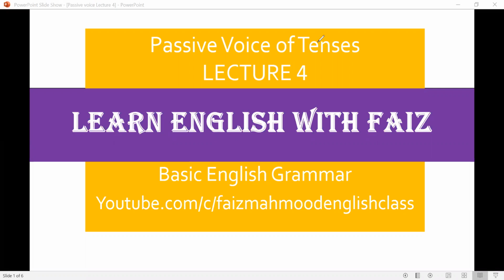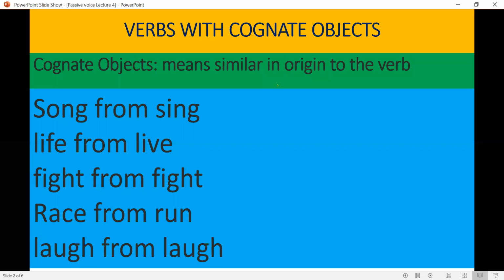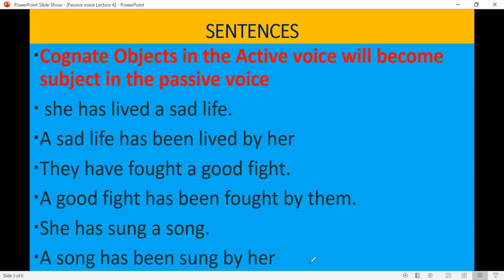This is the fourth lecture of this series. Today we will learn some more rules about passive voice. How do we convert active into passive with cognate objects? Cognate objects mean similar in origin to the verb. Nouns like song from sing, life from live, fight from fight, race from run, laugh from laugh. These are cognate objects. Cognate objects in the active voice will become the subject in the passive voice.